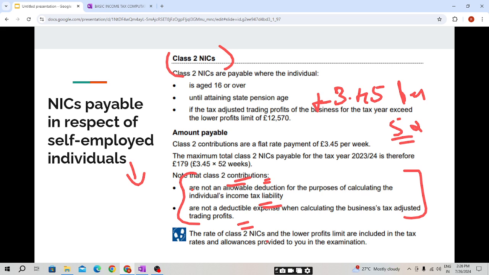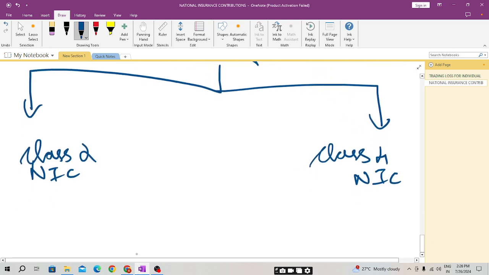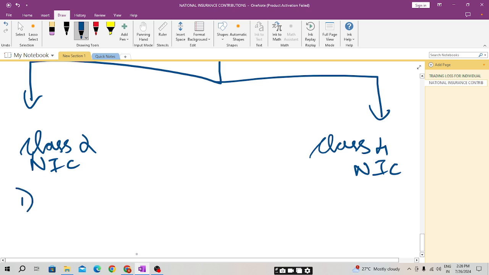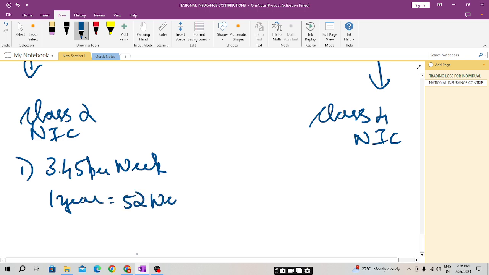The rate of Class 2 NIC and lower profit limits are included in the tax rates and allowances provided to you in the examination. This limit will be included. So students, we have seen that the Class 2 NIC will be payable at a flat rate of 3.45 per week, and 1 year is equal to 52 weeks.